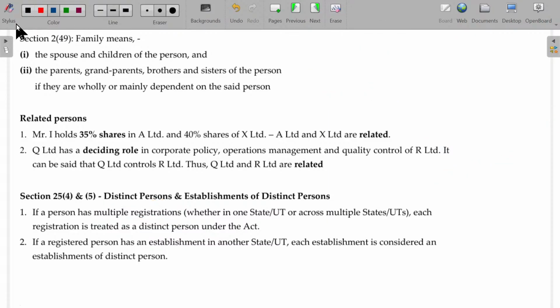Hope you will now be able to understand. If a person has multiple registrations, whether in one state or union territory or across multiple states or union territories, within the state also you can have multiple registrations. How is it possible? I may have a registration for coaching separately and books separately, also possible. So I, being the same person, have two distinct registrations for my two businesses. Each registration is treated as distinct persons.